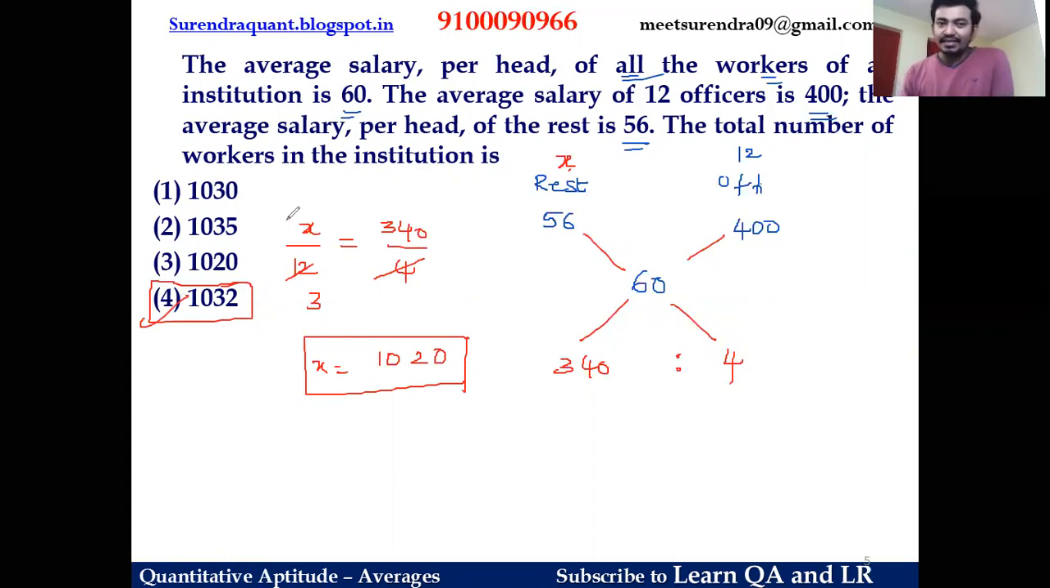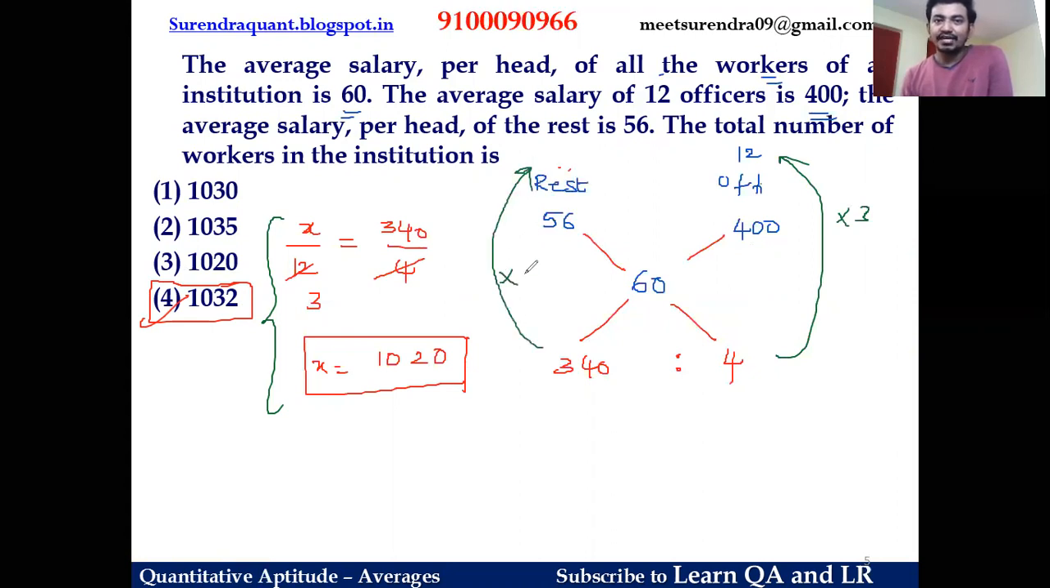Actually, you can avoid this step, guys. If you have a little more idea about ratios, you can simply avoid this. How? This is 3 times, right? So that means this also should be 3 times. So directly you can say this is 1020. You can avoid this step and do it in one step actually. But as it is a little second question, I just thought to discuss it in detail. Let's go for the next question, guys.